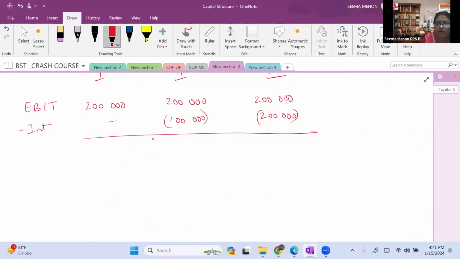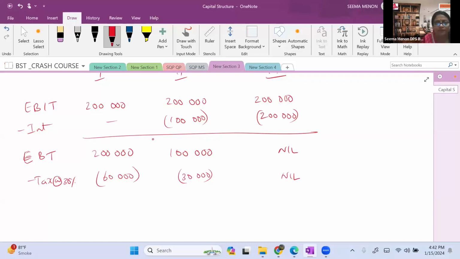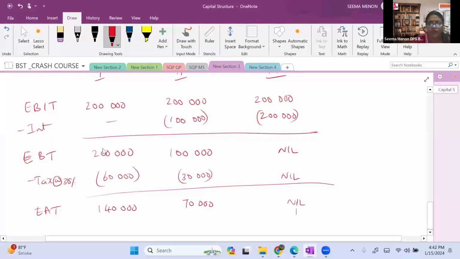Now let's see the earning before tax. Here it is 2 lakh itself. And here it is 2 lakh minus 1 lakh, that is 1 lakh. Here it is nil. Now we subtract the tax at the rate of 30%. The tax on 2 lakh, 30% of 2 lakh, is 60,000. Subtract that. And 30% on 1 lakh is 30,000. Here nothing will come. Let's see the earning after tax, EAT. That is only 1,40,000. And here it is 70,000. And here there is no profit. Earning after tax is not there.